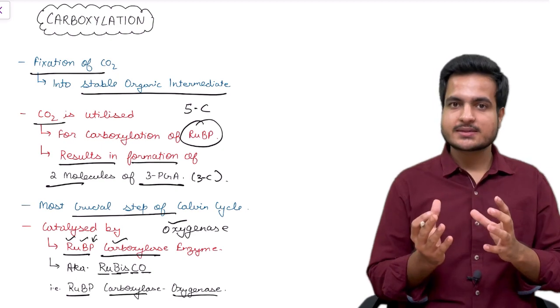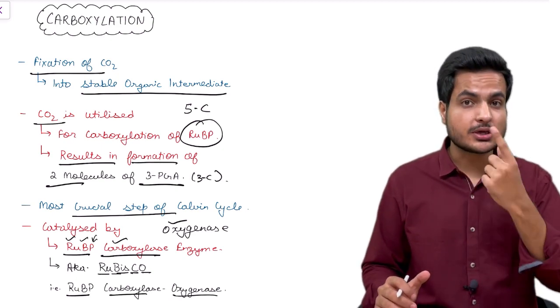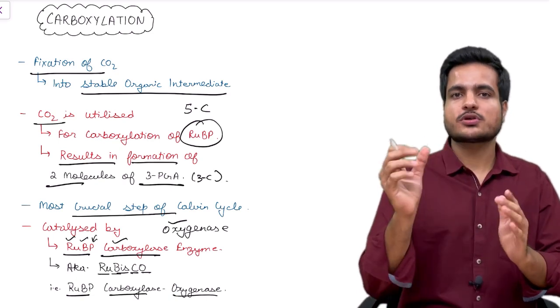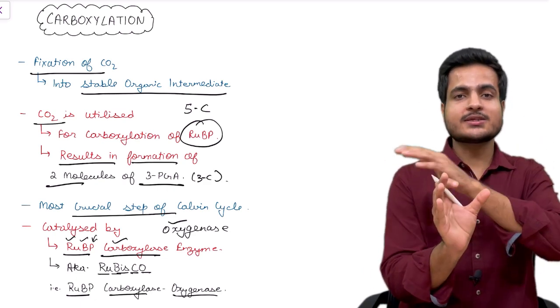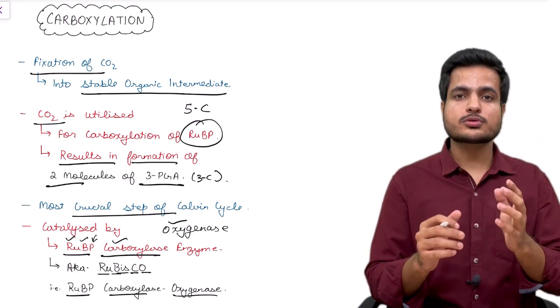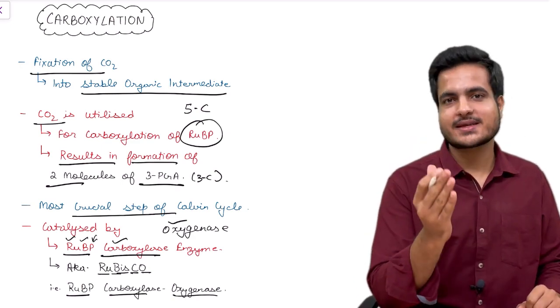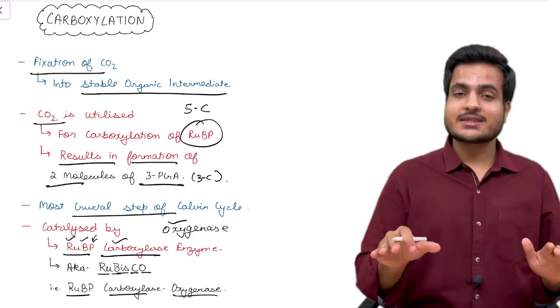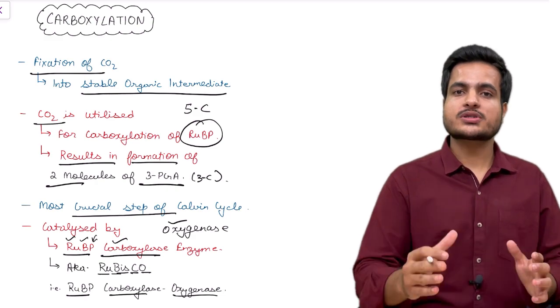Carbon dioxide is received by an acceptor molecule which is a 5 carbon containing ketose sugar called RuBP, ribulose bisphosphate. When this carbon dioxide fuses with RuBP, it leads to the formation of 2 molecules of a 3 carbon containing organic acid, which is called phosphoglyceric acid. Understood? And this reaction is catalyzed by the enzyme ribulose bisphosphate carboxylase oxygenase.